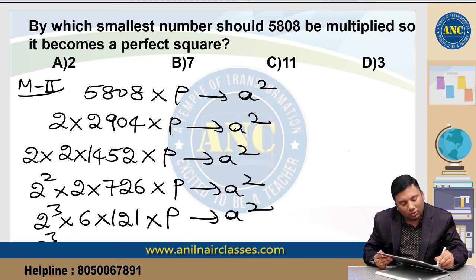This is 2 cube into 2 into 3 into 11 square into p is p square.